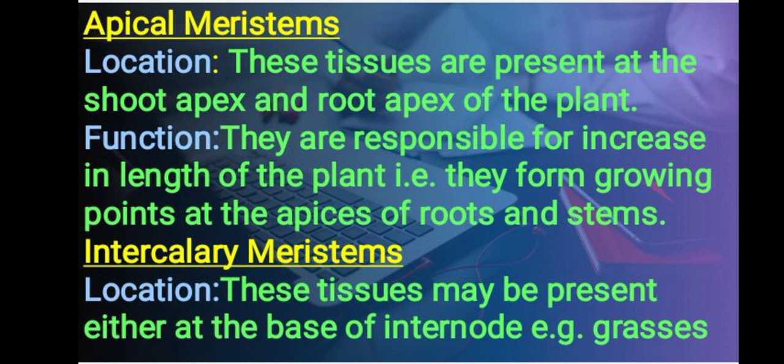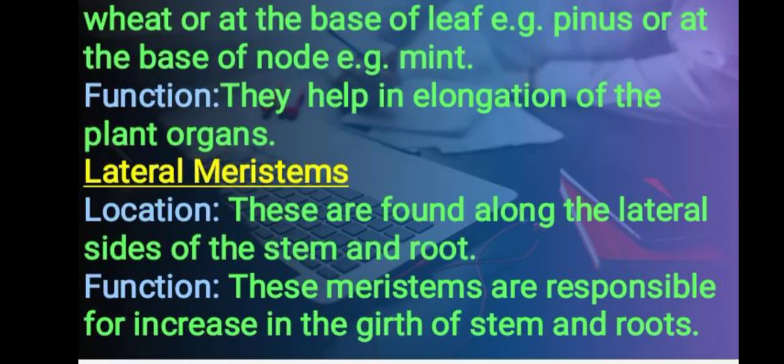Intercalary meristems. Location: these tissues may be present either at the base of internode, as in the case of grasses and wheat, or at the base of leaf, as in pinus, or at the base of node, as in mint.